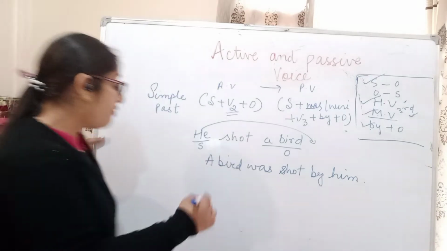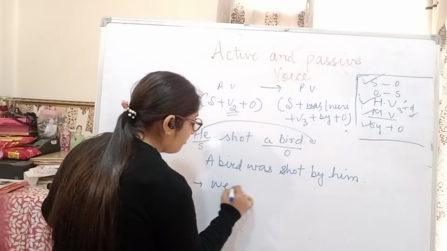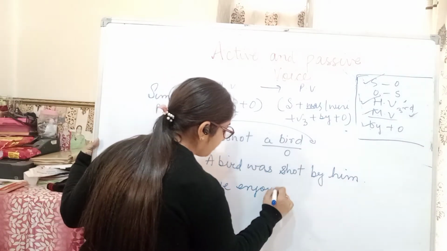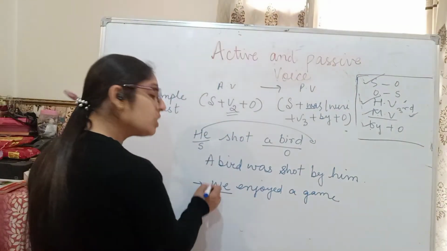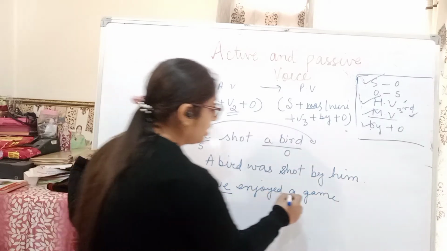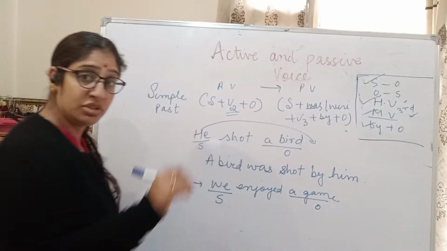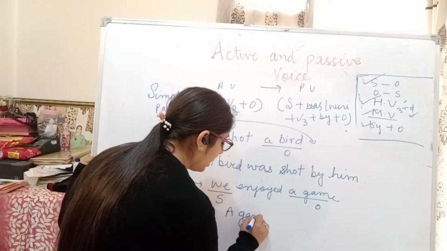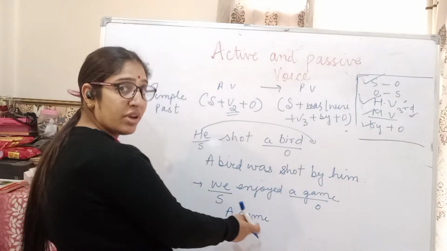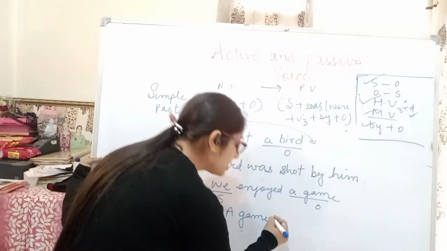For example, the other example we are taking: we enjoyed a game. Okay. Here also the subject is we. The object is a game. Let's change the position. Bring a game at the place of subject. A game, then it's singular. We are talking about singular, so we will put was.